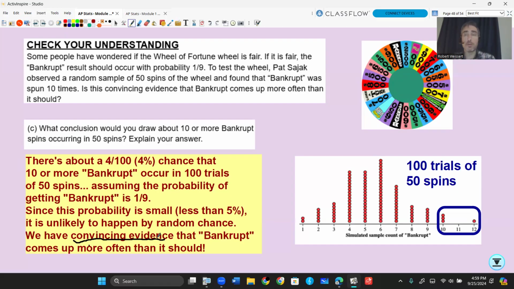So you see the idea here, and this is an informal way to do inference. We'll have ways later in our course to do that without doing a simulation, but for right now, we don't know the math behind that. So a simulation with probability results can work as well.